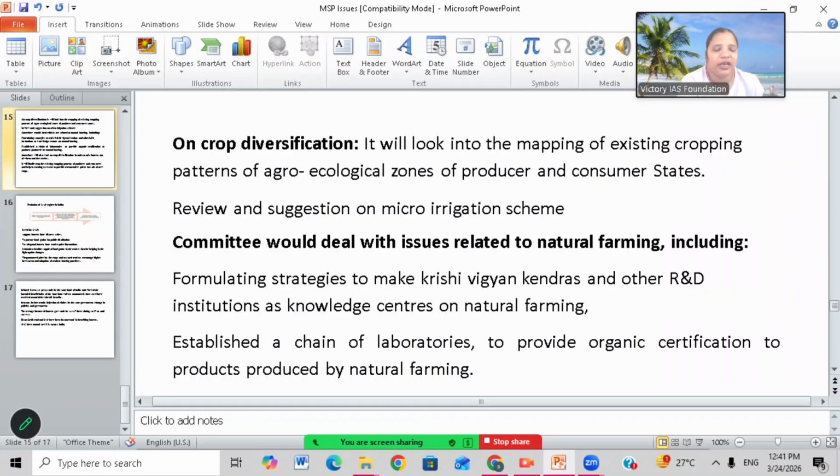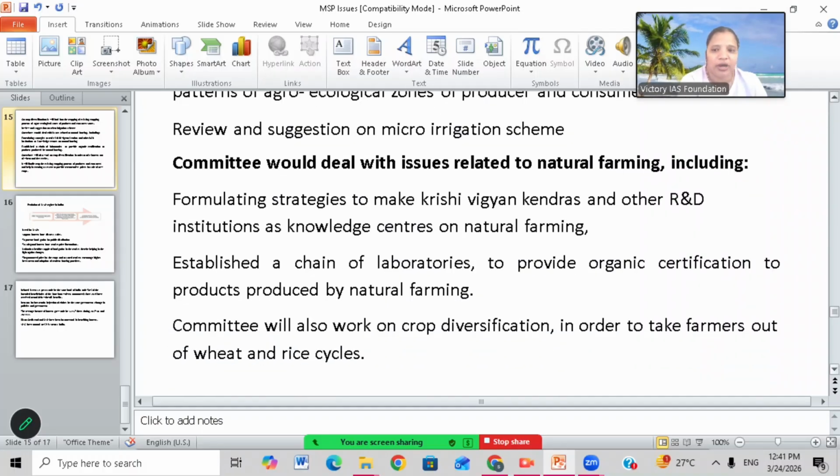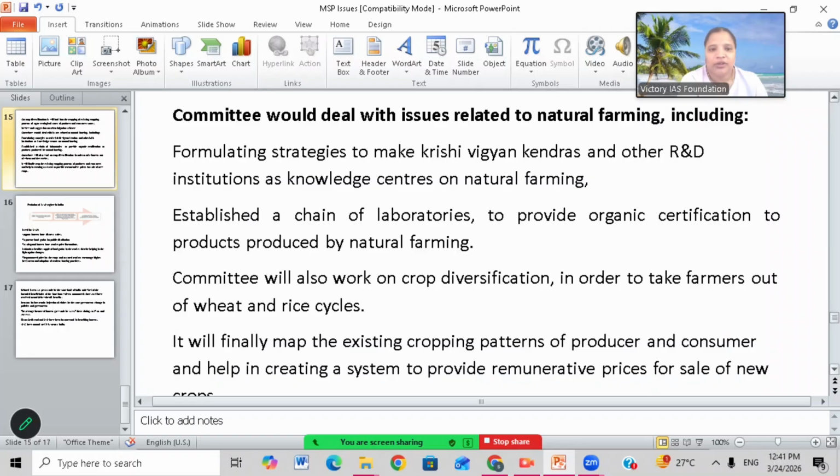Okay, and crop diversification also, based on MSP, the farmer can diversify the crop. Okay, he can change from food crop to cash crop, or cash crop to food crop. That also this commission will suggest. It will look into the mapping of existing cropping patterns of agroecological zones of producer consumer states, review and suggestion on micro irrigation schemes. So they will suggest the farmers whether based on irrigation and soil they can produce one type of crop or not.